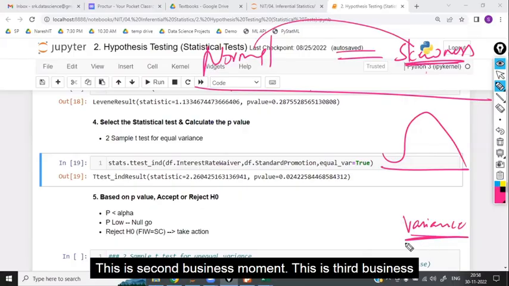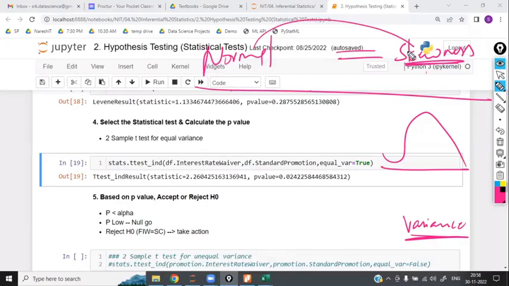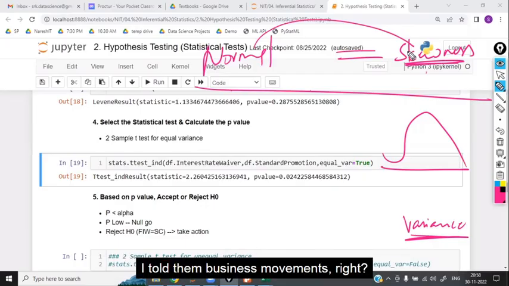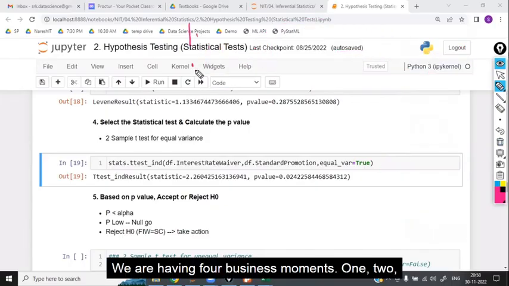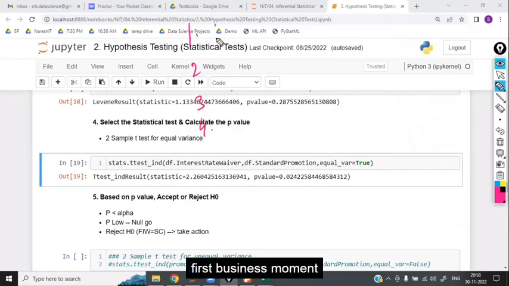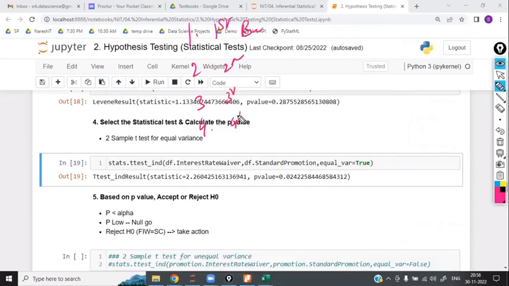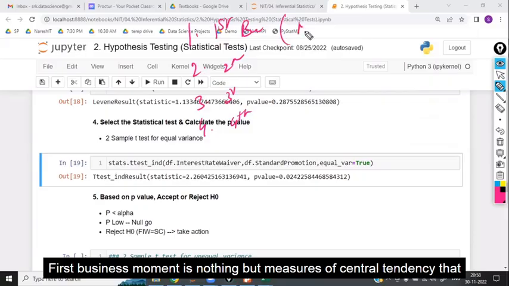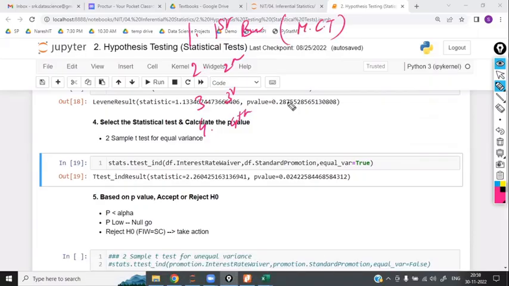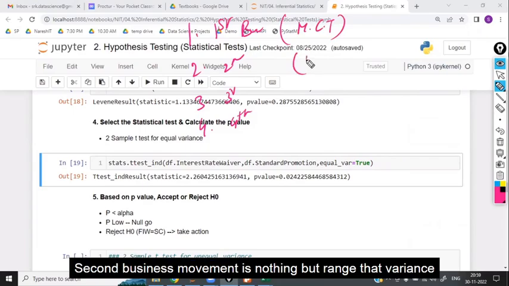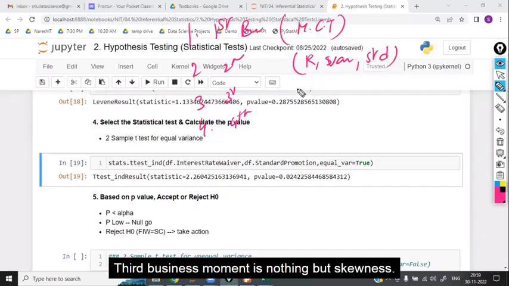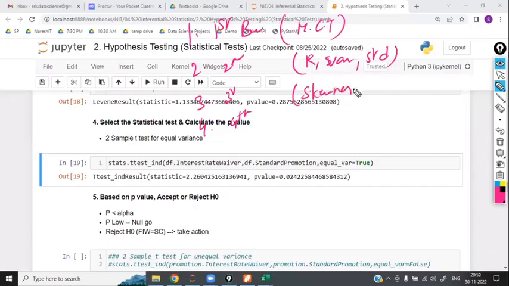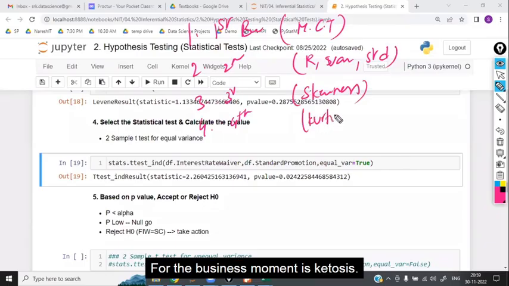This is the second business movement. This is the third business movement. I told you the business movements, right? We are having 4 business movements: first, second, third, fourth. First business movement is nothing but measures of central tendency, that is mean, median, mode. Second business movement is nothing but range, variance, and standard deviation. Third business movement is nothing but skewness. Fourth business movement is kurtosis.